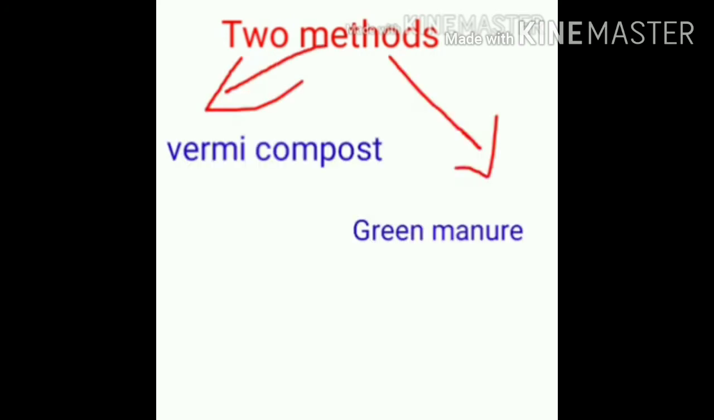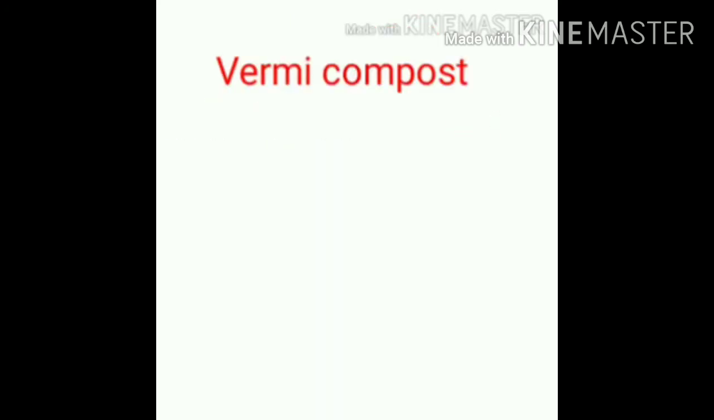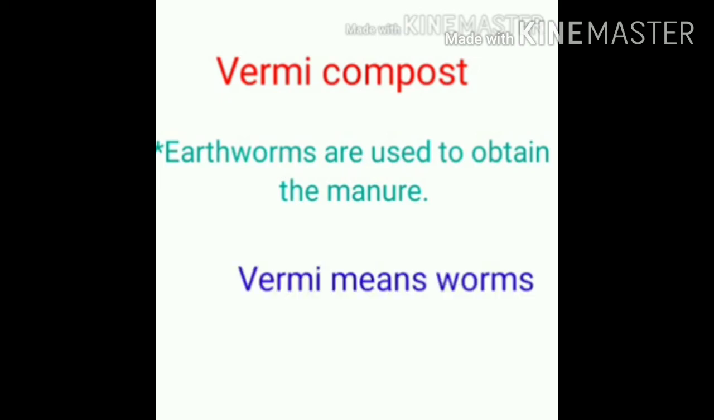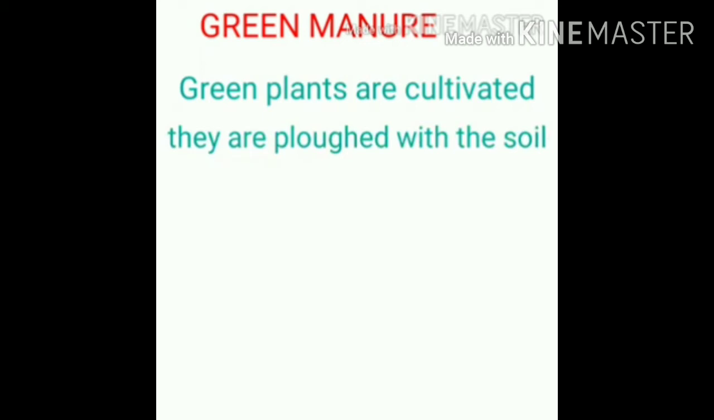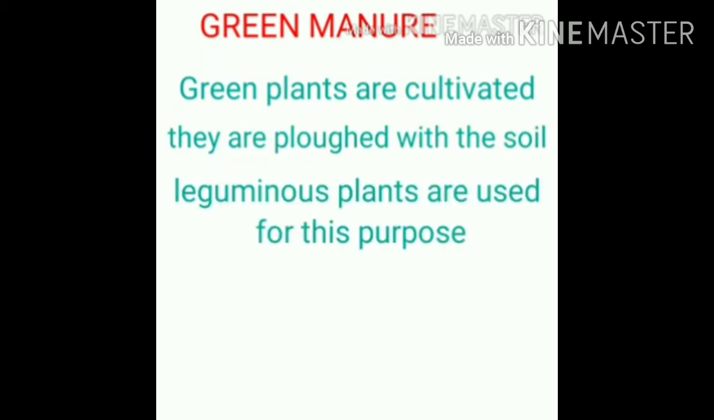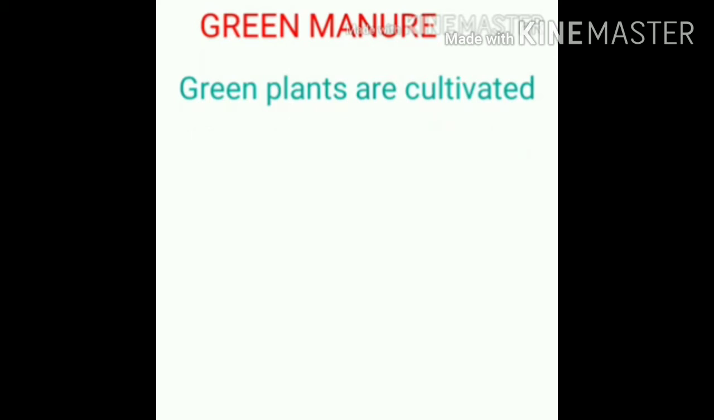Apart from this, there are two more methods of obtaining manure, that is vermicompost and green manure. In vermicompost, earthworms are used to obtain the manure, whereas in the earlier method the microbes are doing the function of degrading. Here the earthworm will do the function. And in green manure, green plants are cultivated in the field and they are plowed along with the soil. Mostly leguminous plants are used for this purpose. Since green plants are involved in this manure, we are calling it green manure.